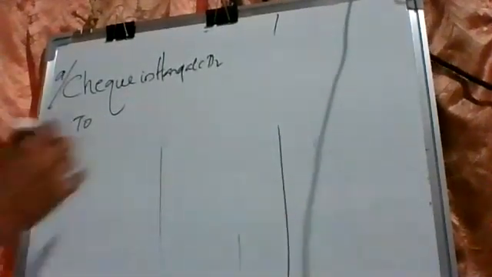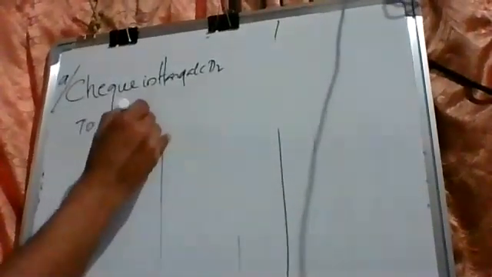Rahul, the amount receivable from Rahul. All receivables are assets. Debtor's balance is reduced. Reduction in assets. So we have to credit Rahul. Are you getting my point?